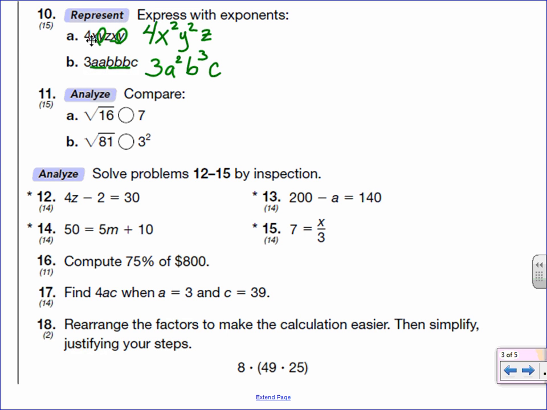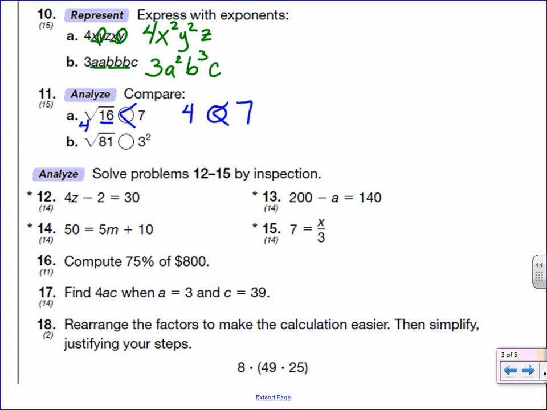In 11, it says compare. We have the square root of 16 and 7. Well, the square root of 16 asks the question, what number times itself is 16? So again, I know that the number has to be even since the number underneath, 16, is even, so I'll start with 2. Well, 2 times 2 is 4, so that's not high enough. So next I'll try 4. 4 times 4 is 16, so the square root of 16 is 4. So now we're comparing 4 and 7. Well, clearly 7 is bigger. So 7 is bigger than the square root of 16.